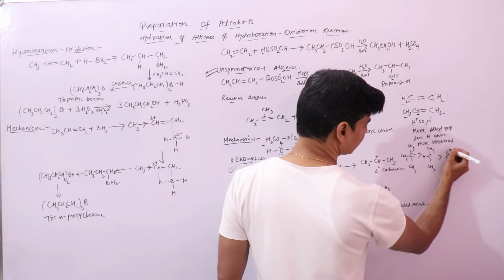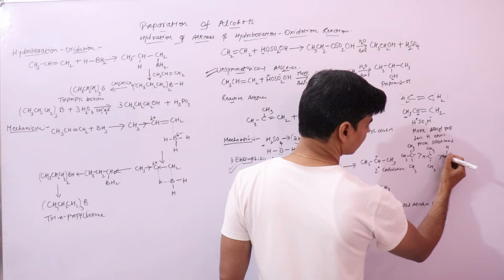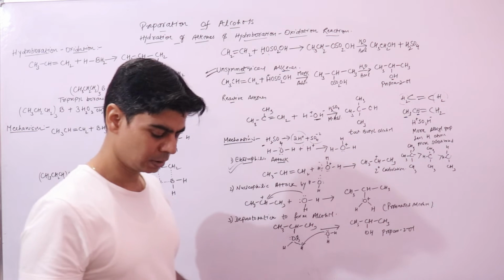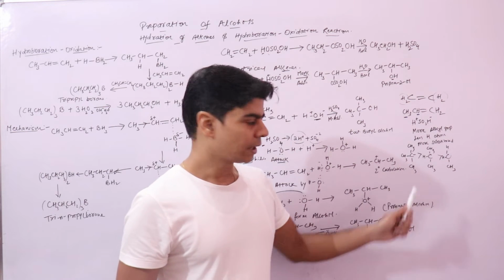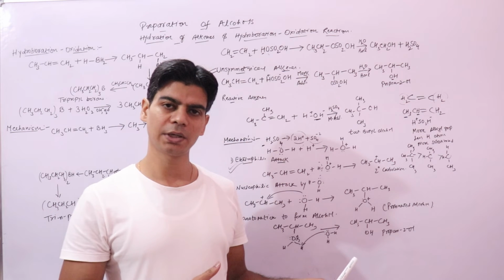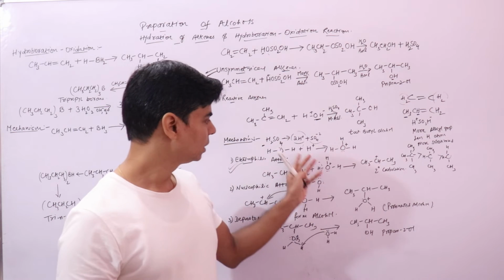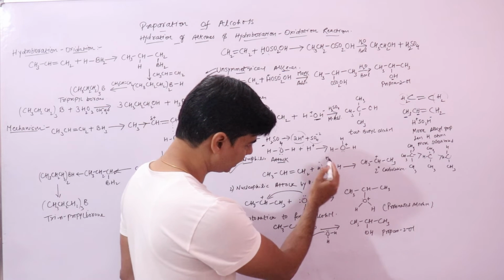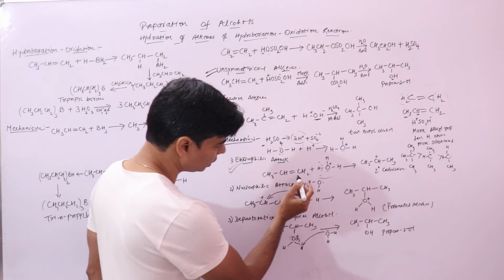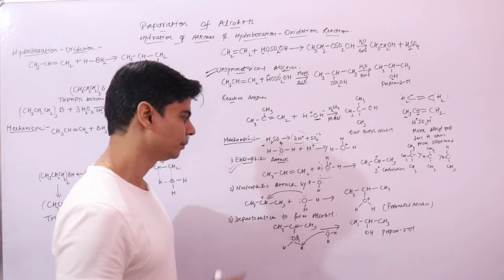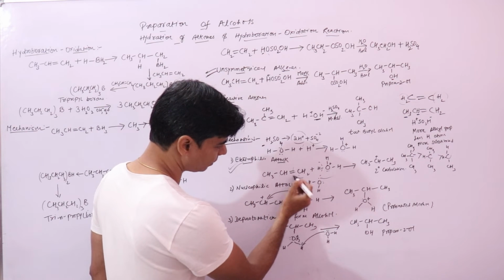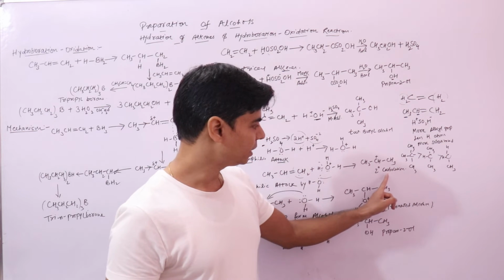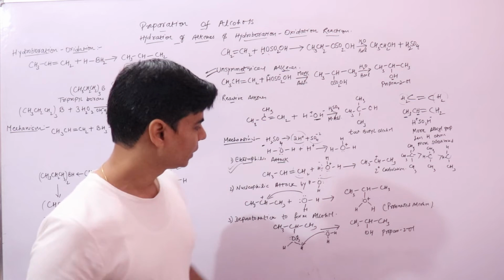Then you have primary. Primary has only one methyl, right? The carbocation which is more stable is the one that would be formed. So here, this hydronium ion will give a proton. Now this proton can attach to either carbon atom, but it will attach to this carbon atom because it will lead to the formation of a secondary carbocation.